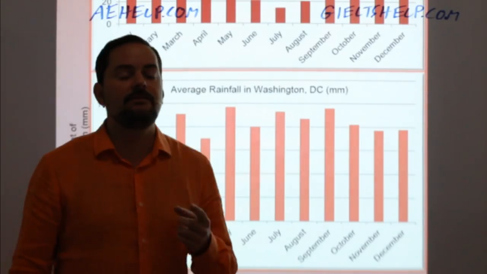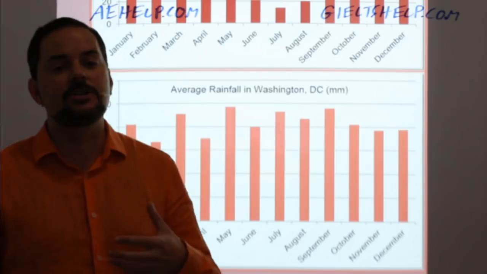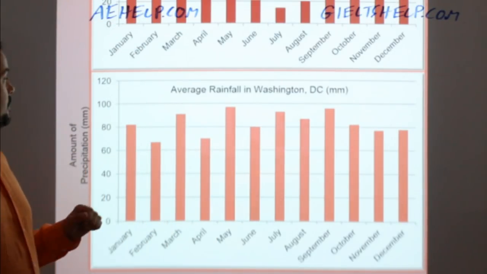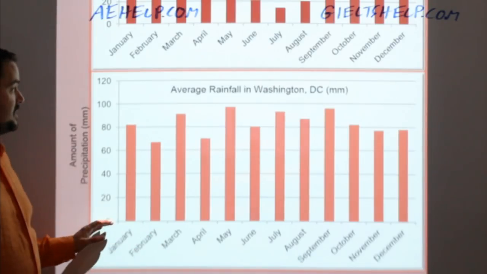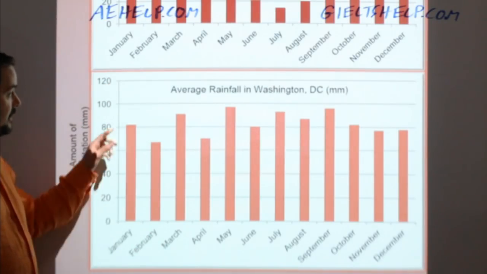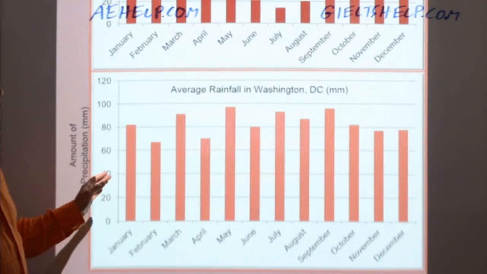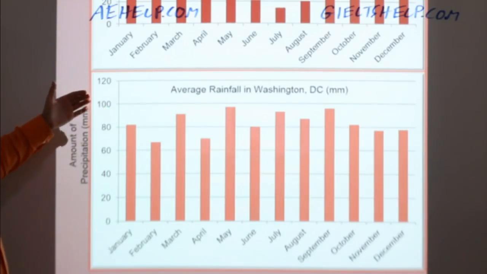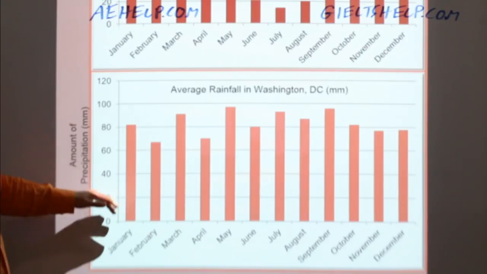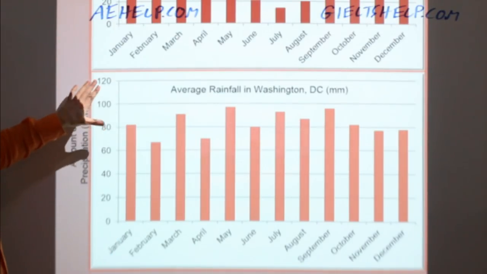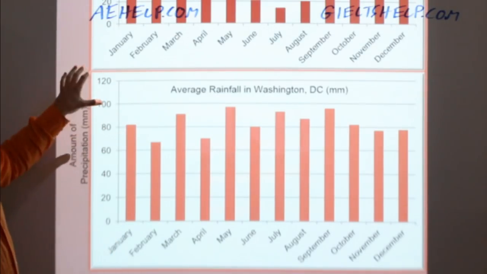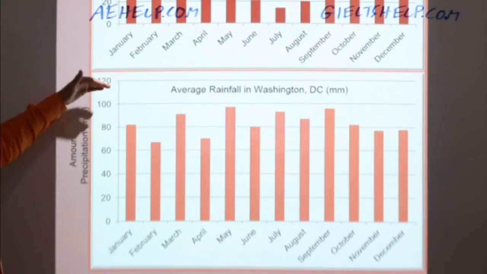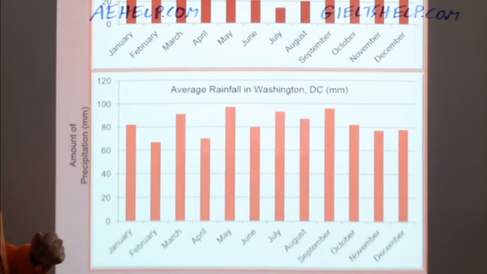Now be careful, because in the IELTS, when you get your graph or your chart, the measures are not always the same. So you might have something different on the y-axis in this case. So you might have this only showing from 0 to 60. Okay, so really pay attention to those numbers. Don't ignore them. Okay, in this case, it's a little bit simpler. We have the same exact measure.